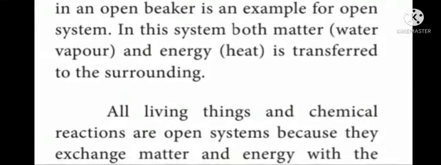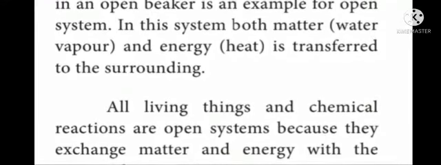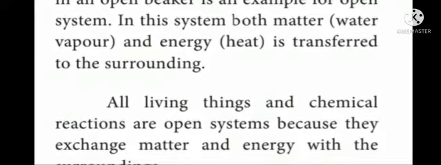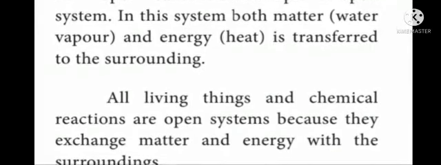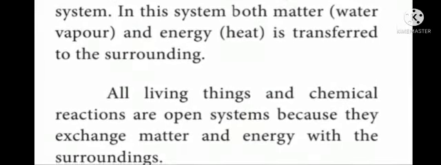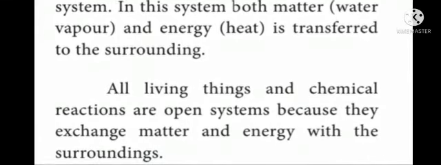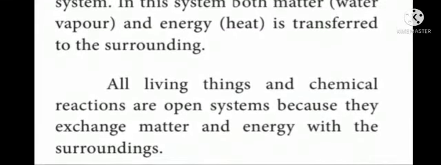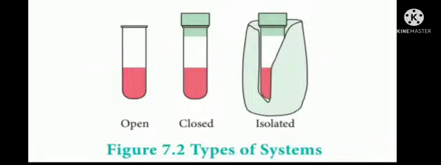All living things and chemical reactions are open system because they exchange matter and energy with the surrounding. Here we completed open system. Let me conclude the topic. In isolated system, there is no exchange of both matter and energy.